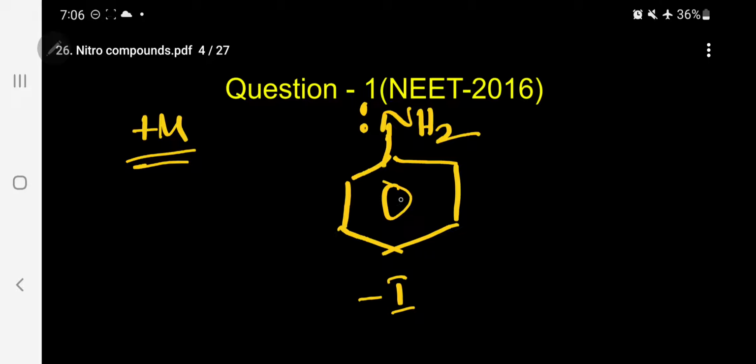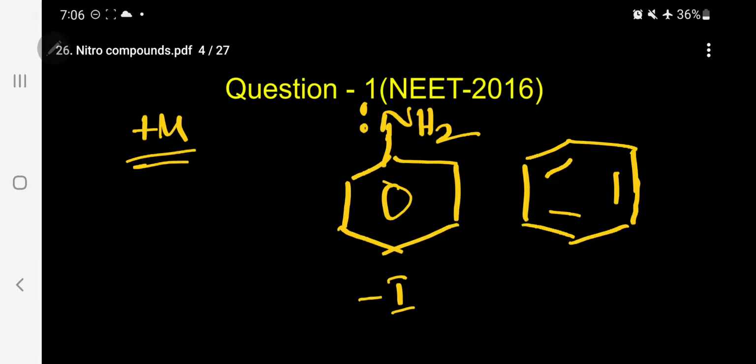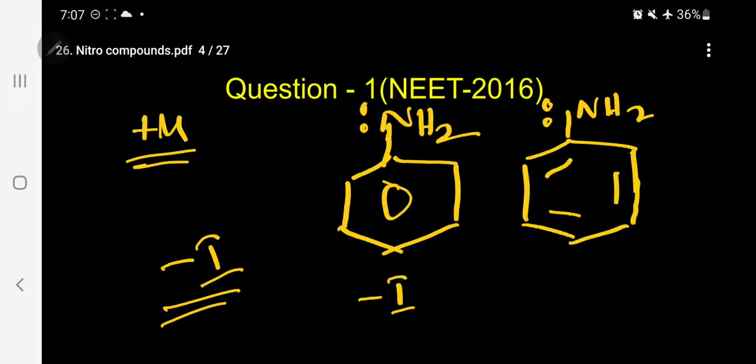So what is happening because of this? Let me show you how the electron will shift towards the benzene ring. Kindly follow. So there is a lone pair. Because the aromatic ring has a minus I effect as per the inductive effect, and the NH2 group, as per the mesomeric effect, is an electron releasing group, that is plus M. So because of this, the lone pair that is present in the nitrogen is pushed toward the ring this way.